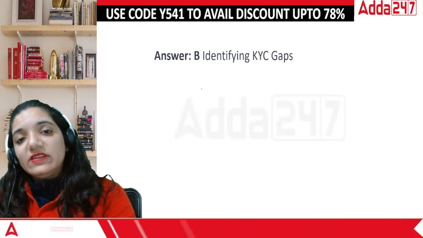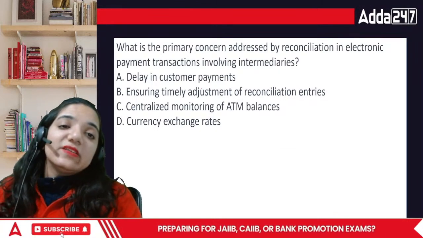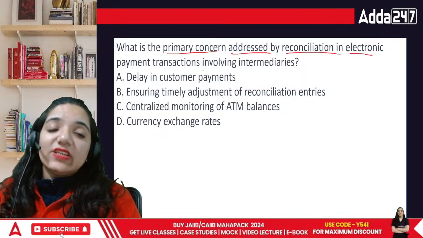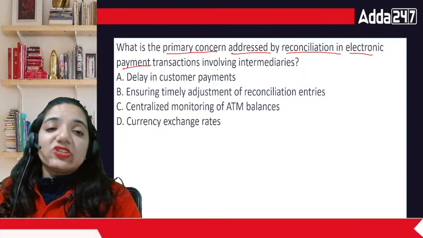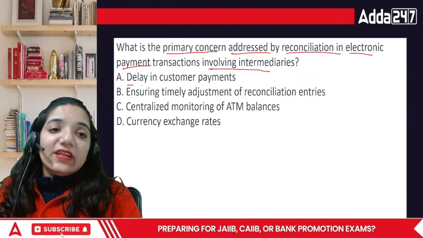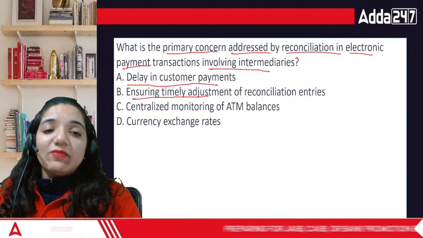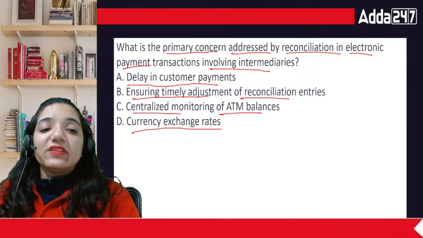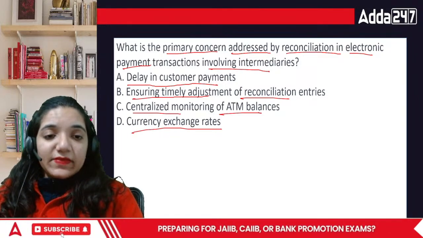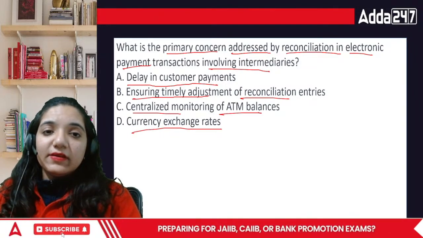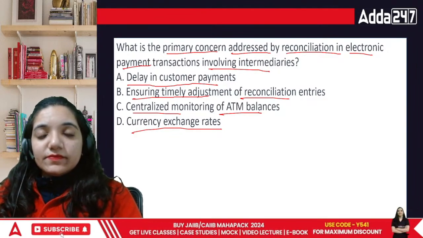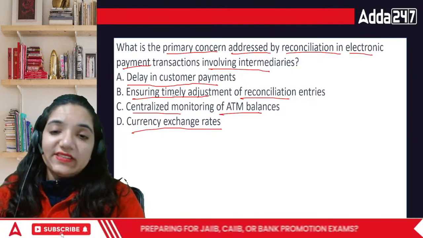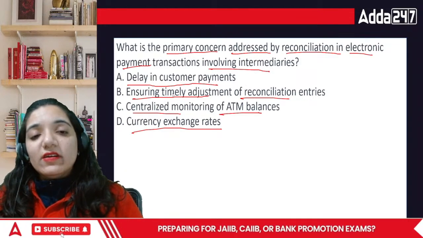Now, here comes the next question, everyone. What is the primary concern addressed by reconciliation in electronic payment transactions involving intermediaries? Delay in customer payments, ensuring timely adjustment of reconciliation entries, or centralized monitoring of ATM or currency exchange rates? What is the primary concern? One of the most important concerns related to the area of electronic payment.